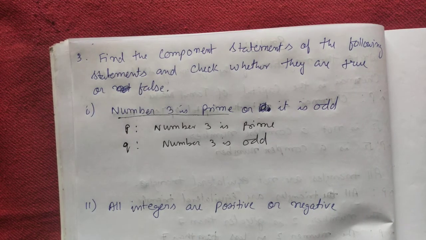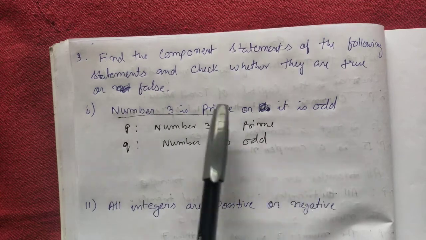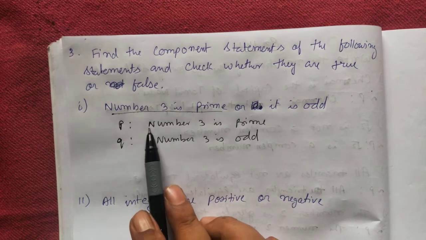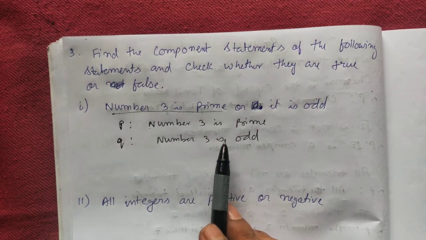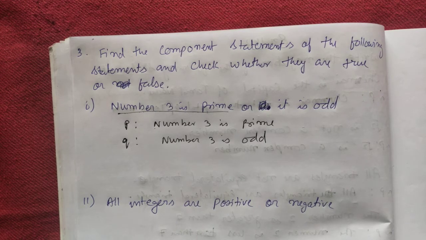The question is to find the component statements of the compound statement and check whether they are true or false. Now both are true. P is true, Q is true. That's why we can say it's a true statement.